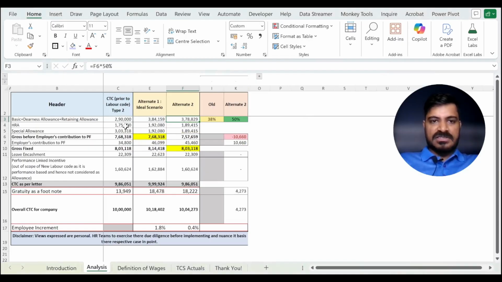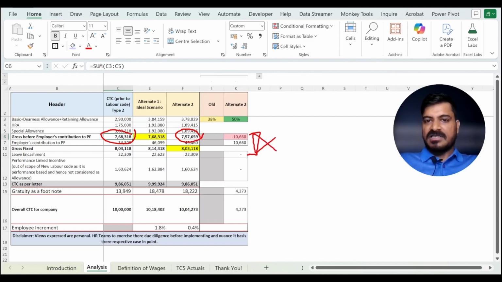However, earlier my other allowances were 478,000. Now it is becoming 378,000. In other words, my gross before employer's contribution was earlier 7,68,000. Now it is becoming 7,57,000. So if I simplify, this is getting nullified. There is no impact because you have kept this number constant, and hence everything else is back calculated.